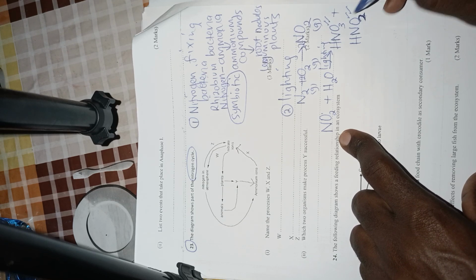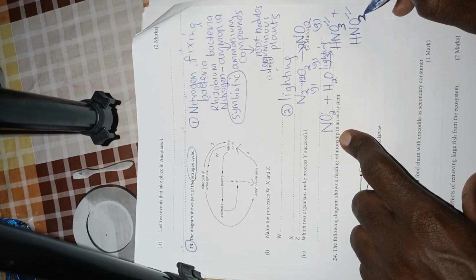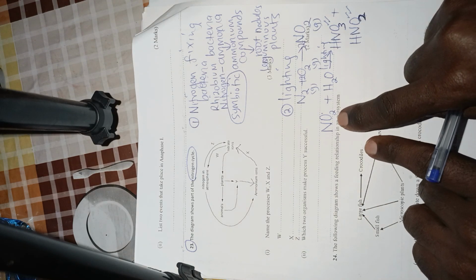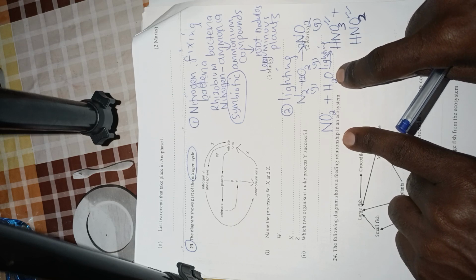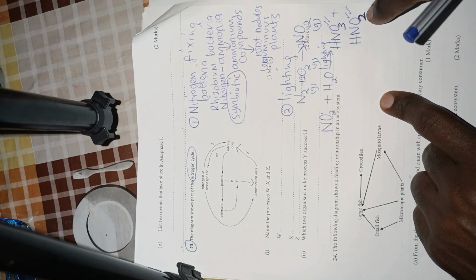Okay, nitric 5 with a 3 at the bottom of oxygen, then nitric 3 with a 2 at the bottom of oxygen. So nitrogen 4 oxide combines with rainwater or dissolves in rainwater or water in the soil to give us nitric 5 acid and nitric 3 acid.